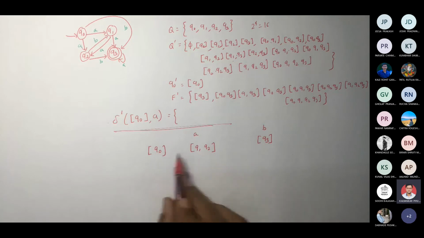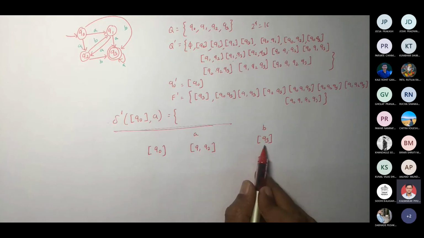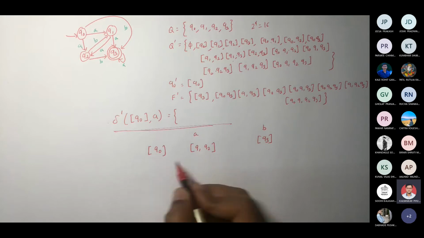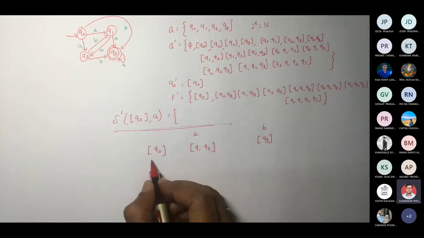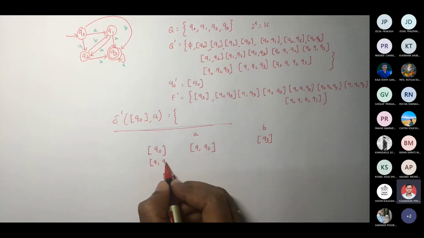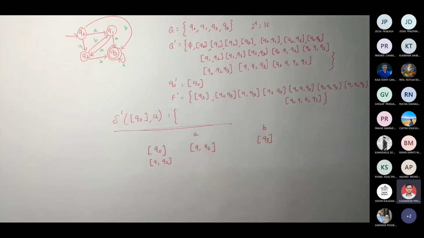Now, what is the new entry that you see? You can pick either one. I will pick this Q3 first, or you can even go with Q1. Let me go with Q1, Q2. What is the new entry you got? You add it here. What is Q1 on A? Q2, Q3. And what is Q2 on A? Phi, empty. Correct.